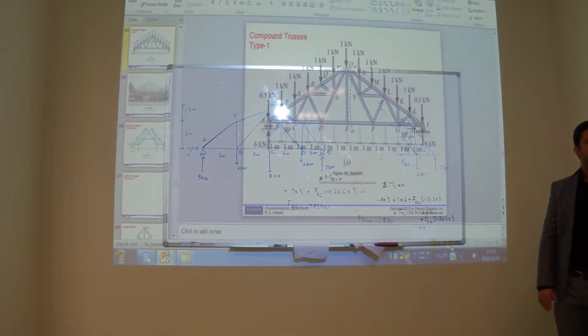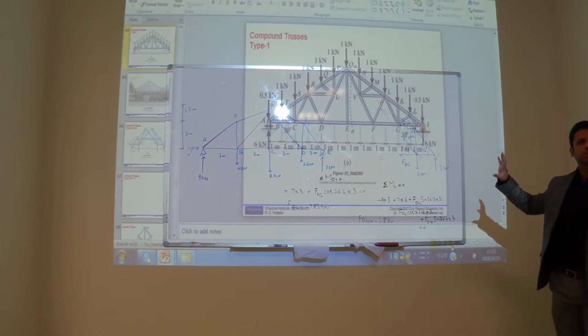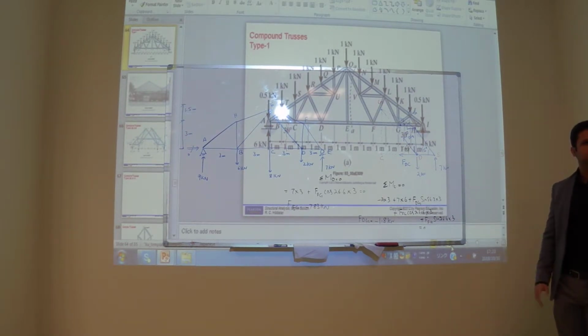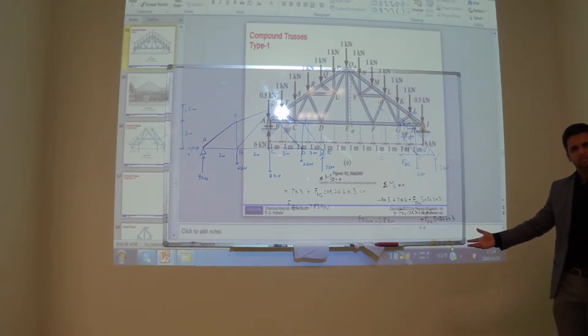Many of the trusses, how to decide the members or the assembly of trusses? This is symmetric, but how to decide what type of truss you want to use? Do you understand what I'm saying? Depending on, why do I have to make such a complex truss? Because we have the vertical forces.